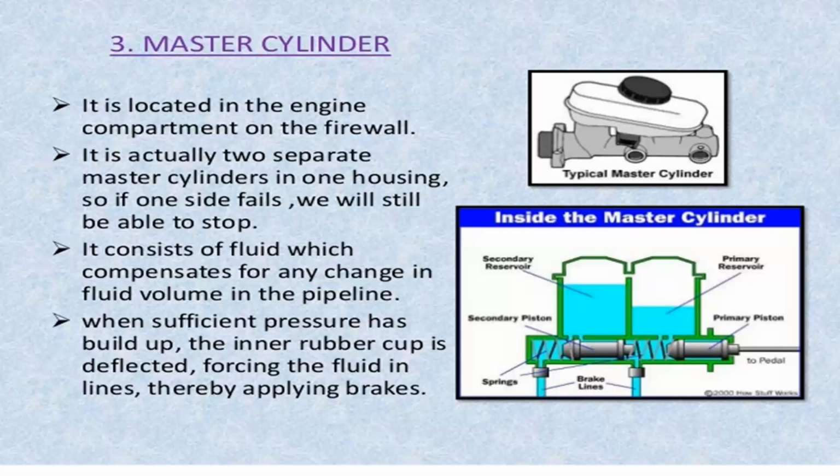The master cylinder is actually two separate master cylinders in one housing. So if one side fails, we are still able to stop. You can observe the inside of the master cylinder in the diagram: one primary reservoir and one secondary reservoir.